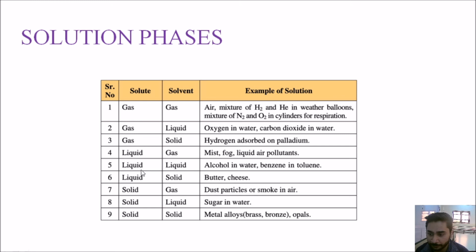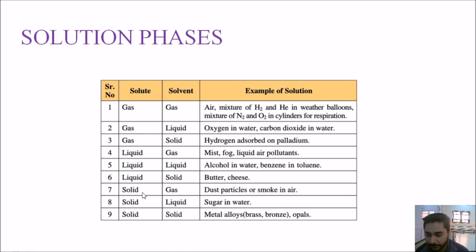The fifth type is liquid in liquid, where your solute is liquid and your solvent is also liquid. So for example, if I take alcohol, which is liquid, and I dissolve it in water, which is also liquid, both of them are liquid. So solute is also liquid, solvent is also liquid. That is an example of liquid in liquid solution. The sixth type is liquid in solid. For liquid in solid, we have solute in liquid form and solvent in the solid form. So the example is butter, cheese that you eat. They are examples of liquid in solid.